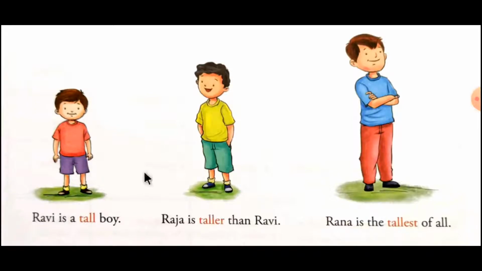Understood? So this is the positive degree without any comparison. The second one is the comparative degree, with comparison between two objects or two things, and the third one is the superlative degree, with comparison between more than two. दो से ज़्यादा के साथ अगर हम कंपैरिजन करते हैं तो हमें सुपरलेटिव डिग्री यूज़ करनी पड़ती है.